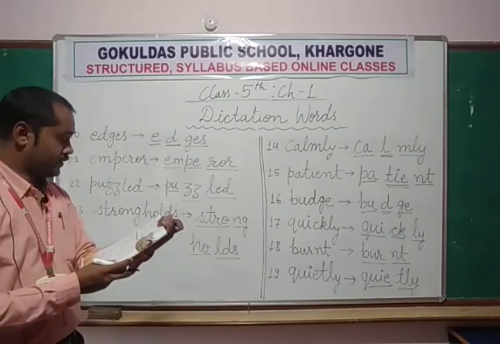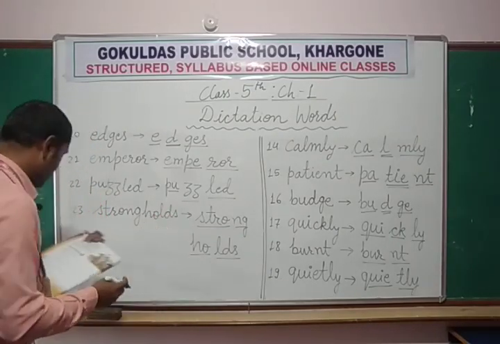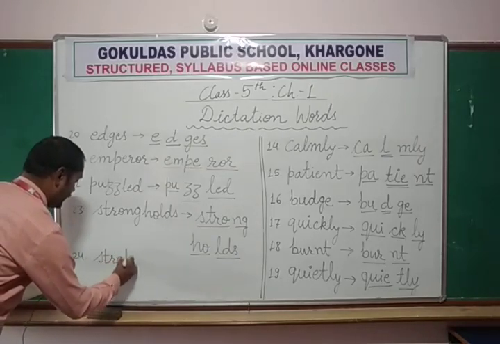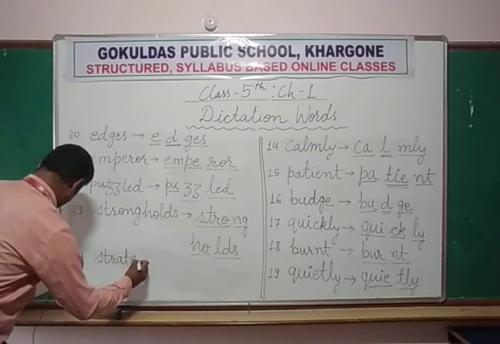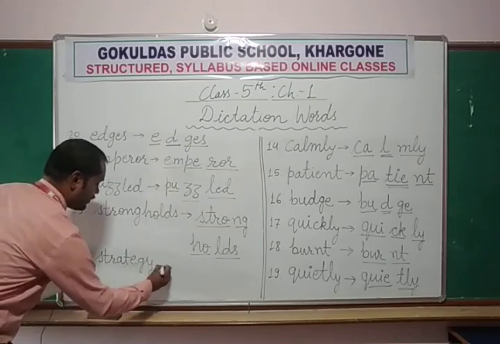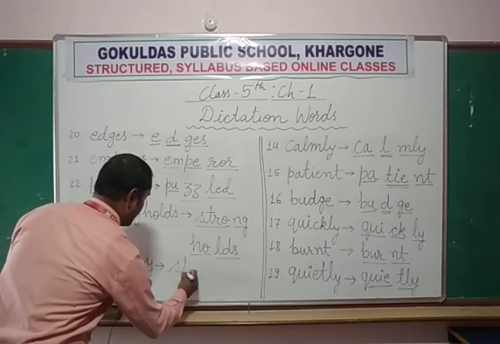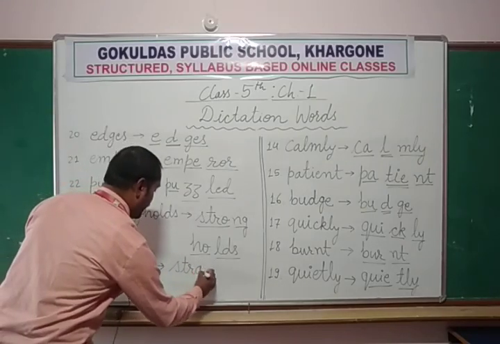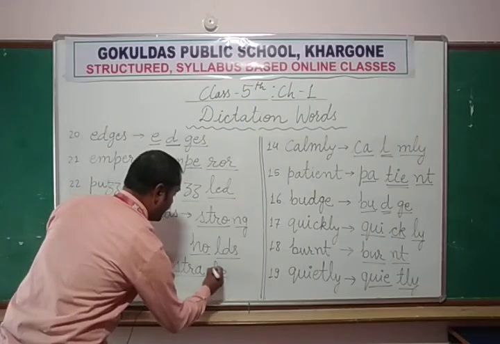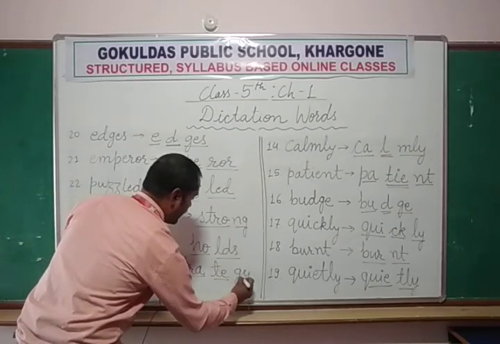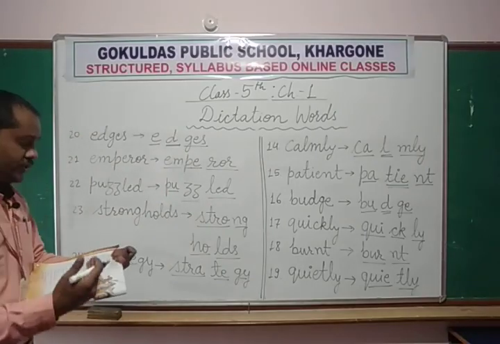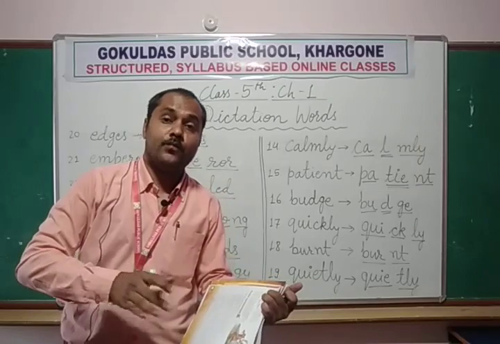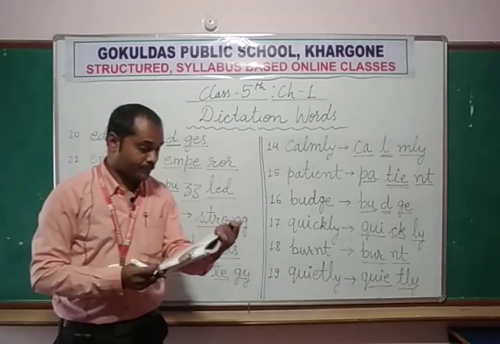Next page. Strategy. Victory. These are the words. Strategy: S-T-R, straw, then A, stray, T-E, tay, G-Y, jee. Strategy. Strategy means the planning which is to be done before attacking the enemies.